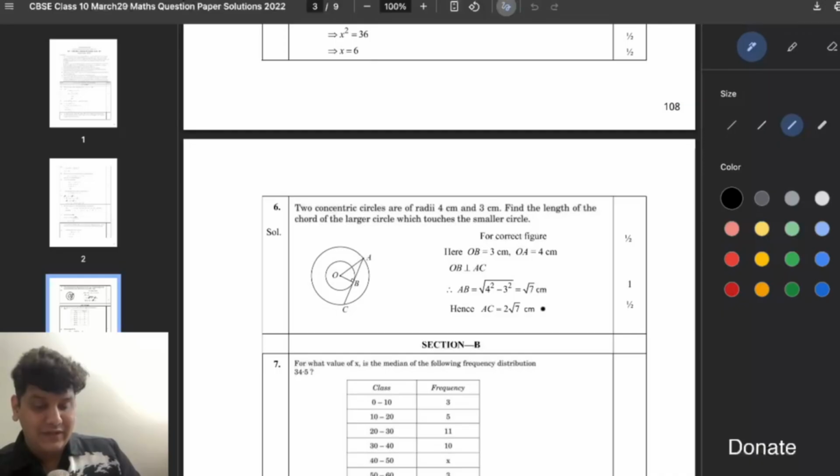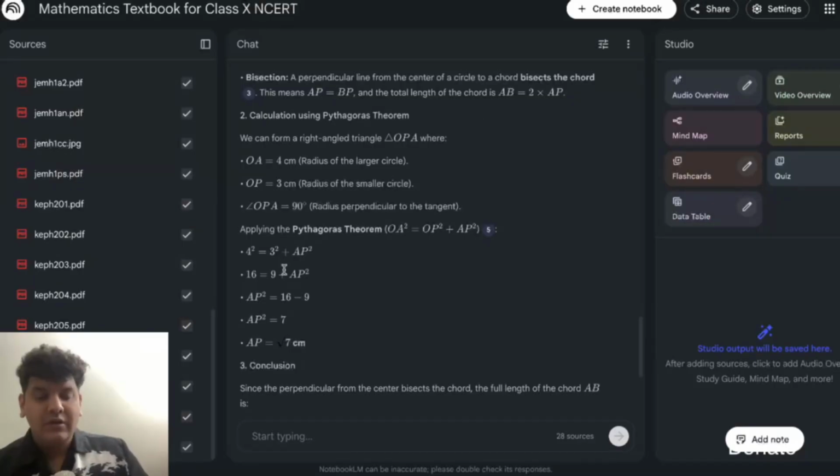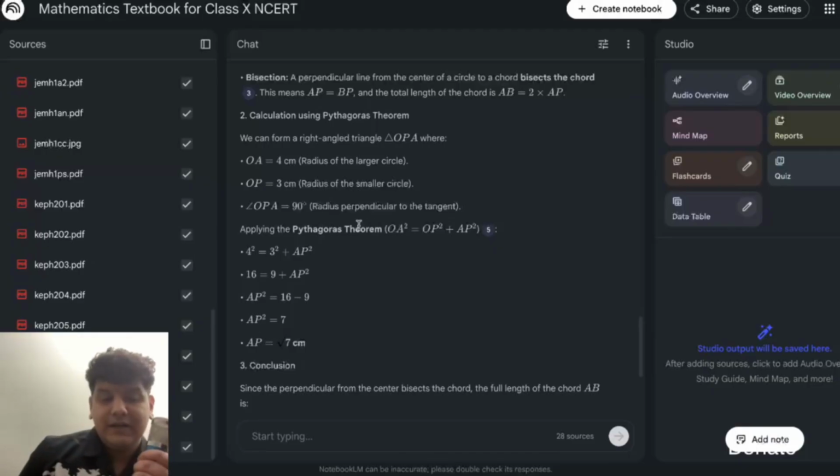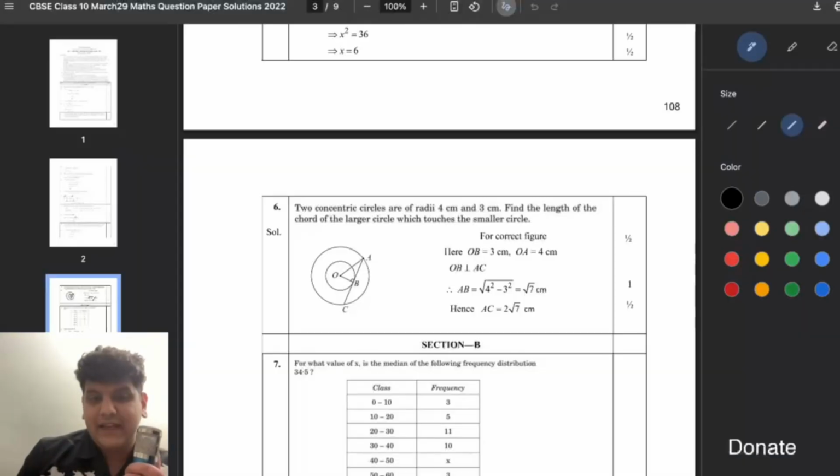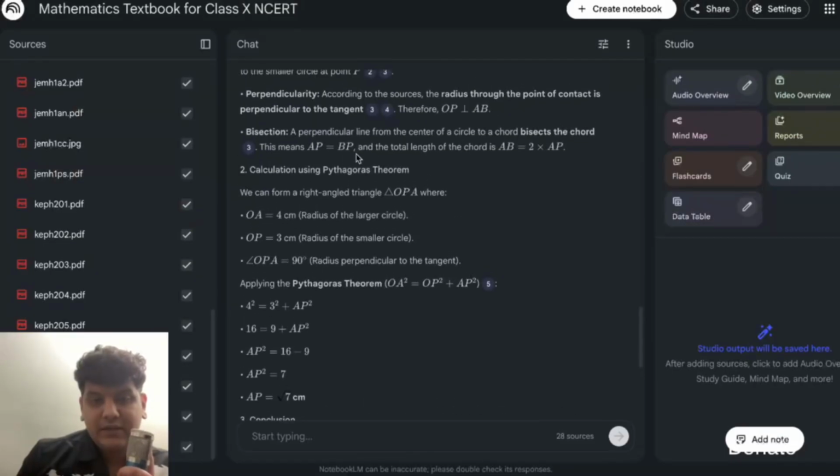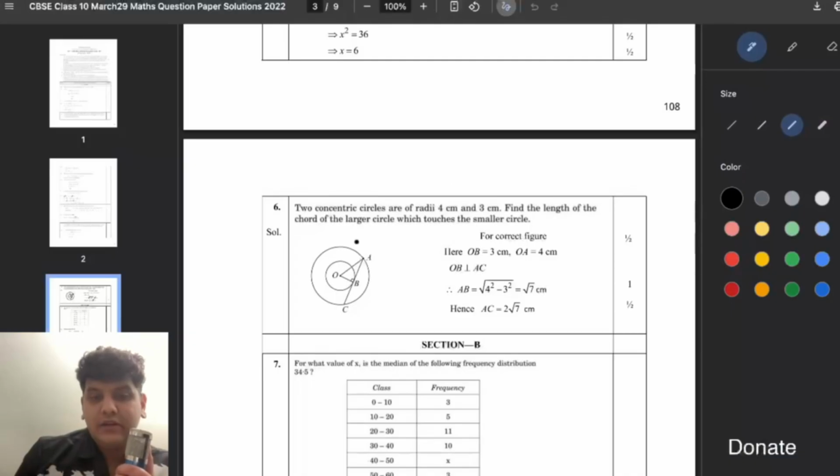This is actually different. So what happened here? Let's see. It did OPA. OPA is 90 degree. But why? Okay. It takes AP to BP. Okay. So AP to BP works.